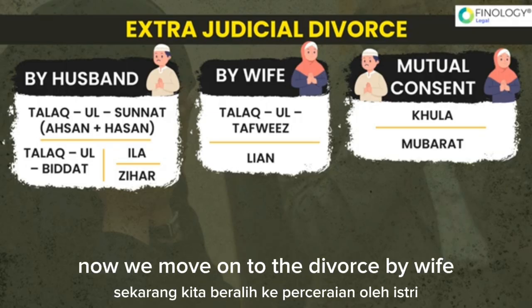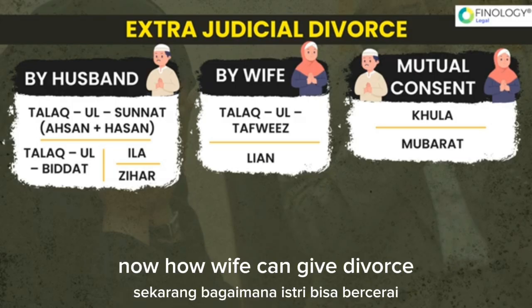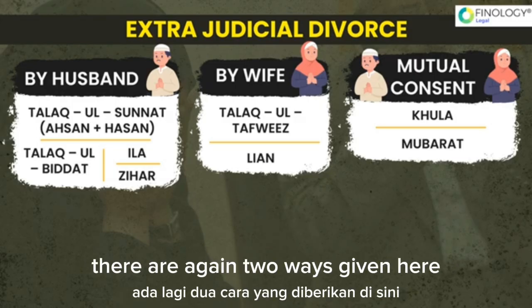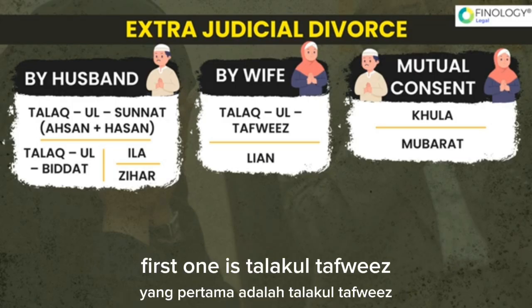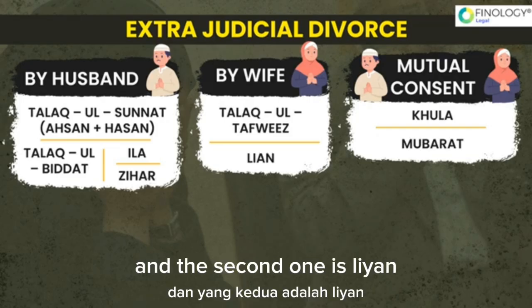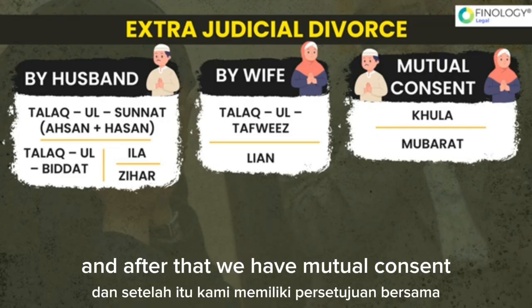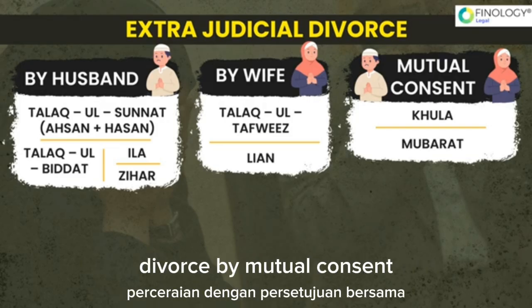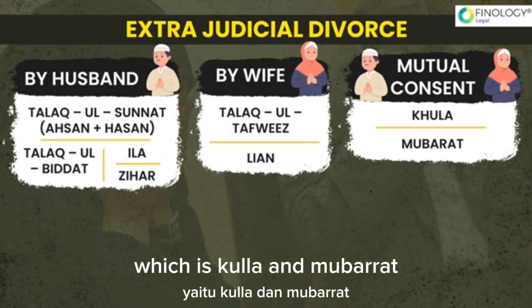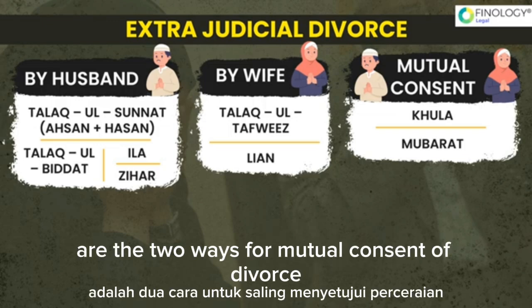Now we move on to the divorce by wife. Now how can a wife give divorce? There are again two ways given here. First one is talaqul tafweez and the second one is liyan. And after that we have divorce by mutual consent, which is khulla and mubarat, the two ways for mutual consent of divorce.